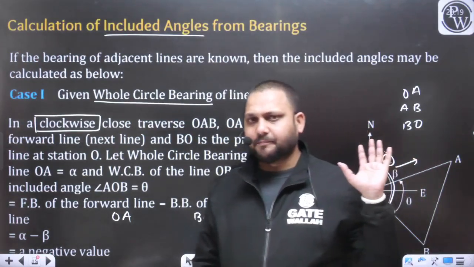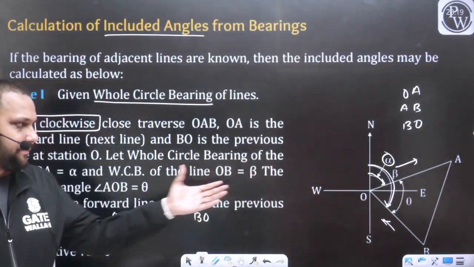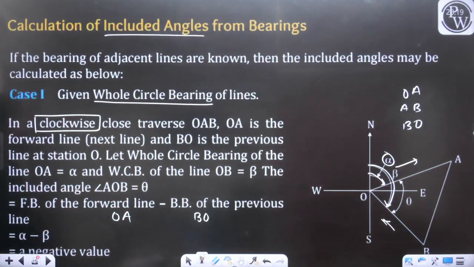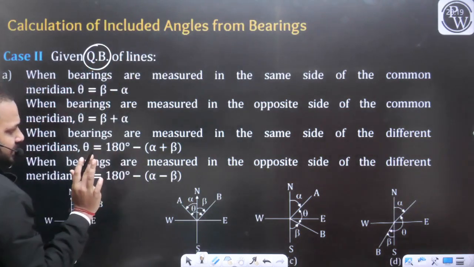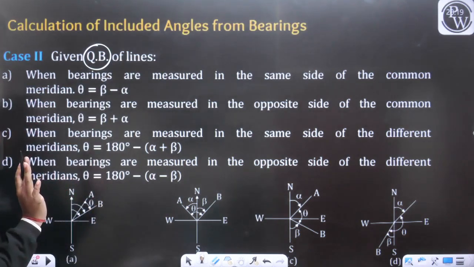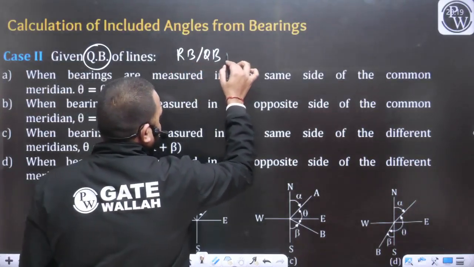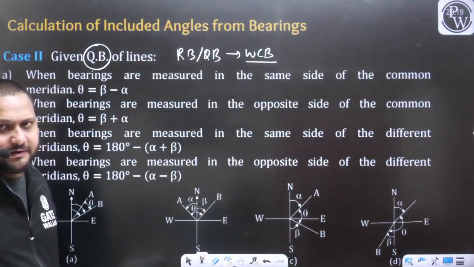So we have taken the same example. I have just written it in the form of an equation, or you can say in the form of a formula. But there is no need to remember any formula. You can solve all these problems with the help of the basics. If all the bearings are given in the QB or RB system, no need to remember all the things. We will simply convert all the RB or QB readings into the WCB system, and that we can do very easily.